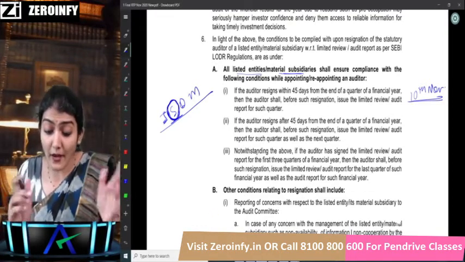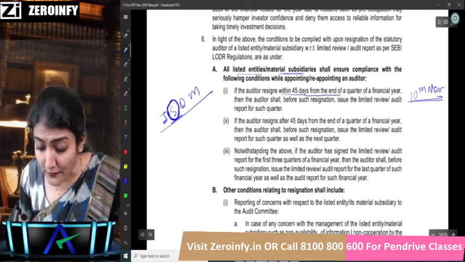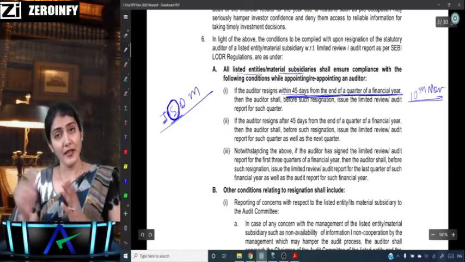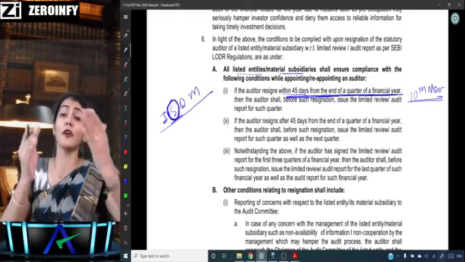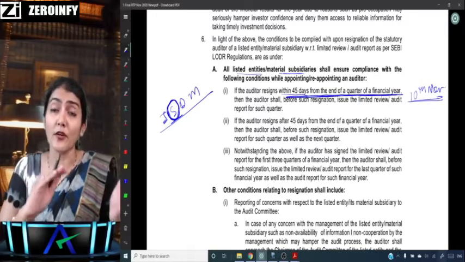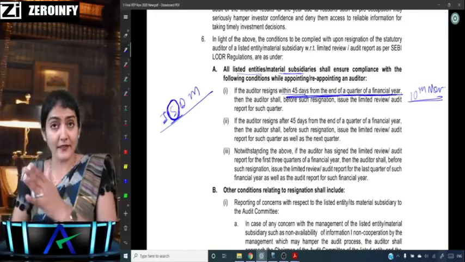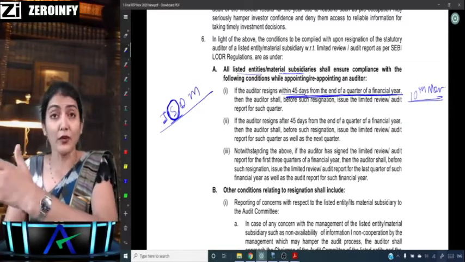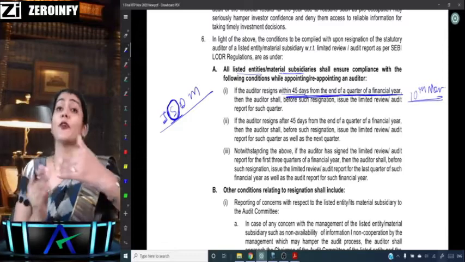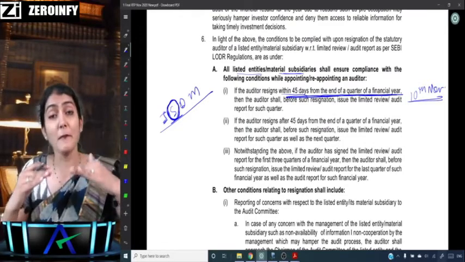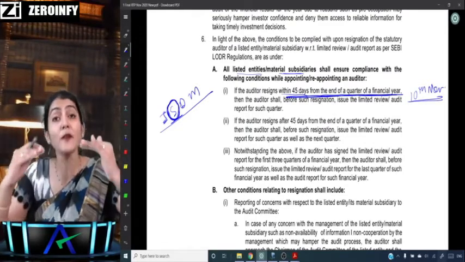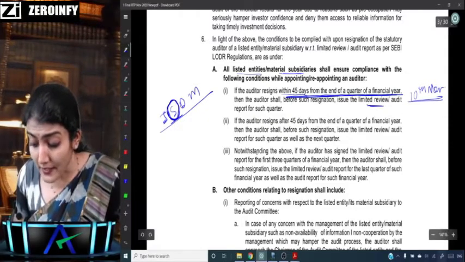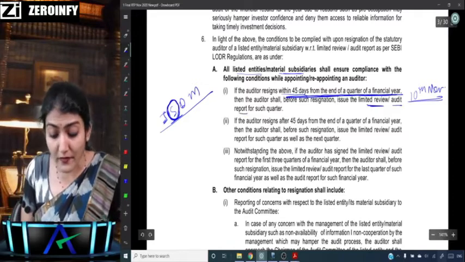So has the auditor resigned within 45 days from the end of the quarter of the financial year? Yes, he has resigned on the 41st day only, so within 45 days. Then what does the SEBI LODR say? That before such a resignation, he has to issue the limited review or the audit report for such quarter.